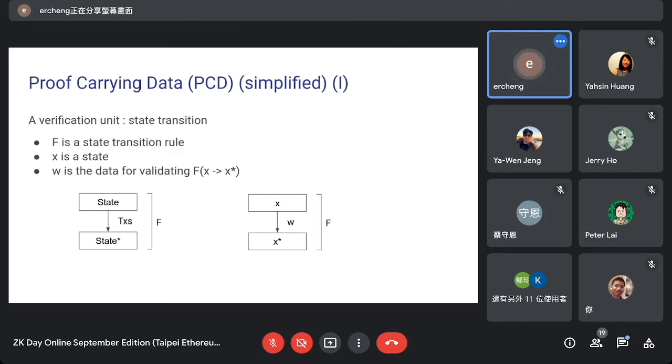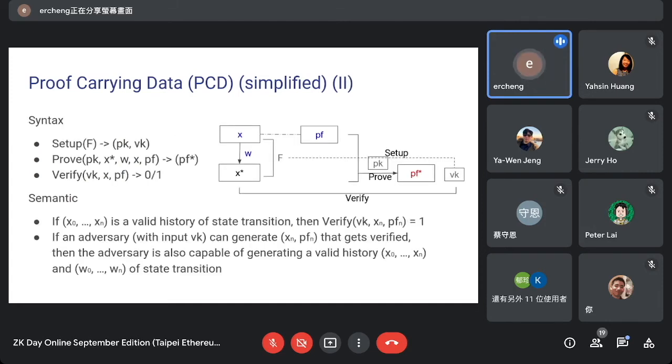And these three data have to satisfy a state transition rule. So I'll call this transition rule F, and I call X the state, and W the data for validating the state transition. So our option 3 proof pairing data will work as follows. There will be 3 algorithms, and the algorithms will follow similarly as the proof system.